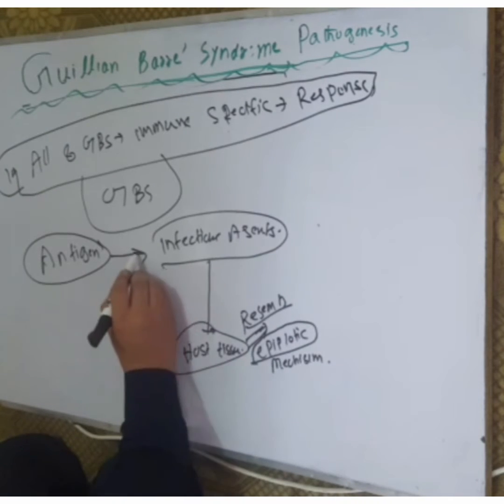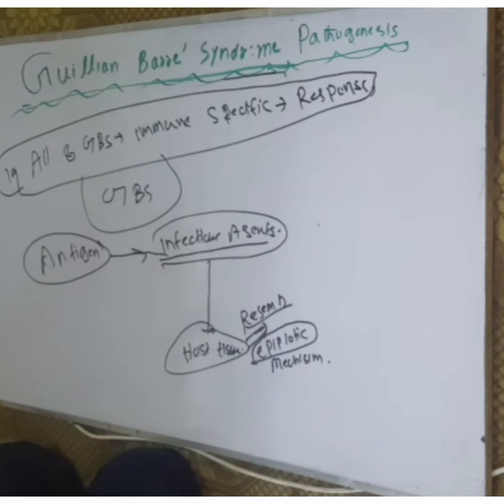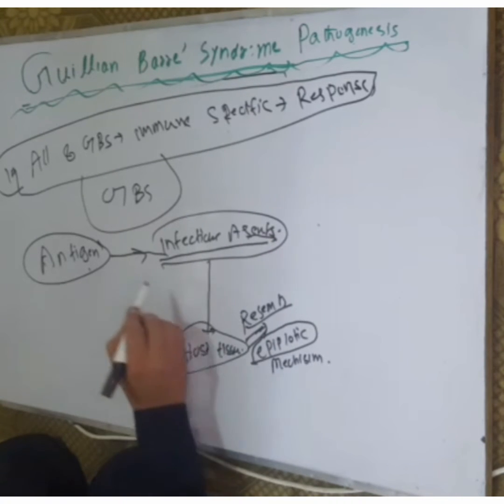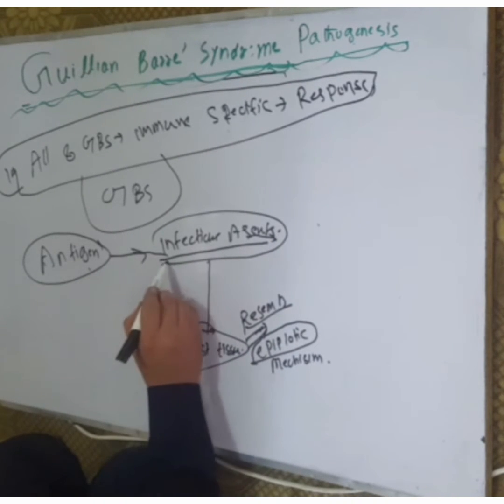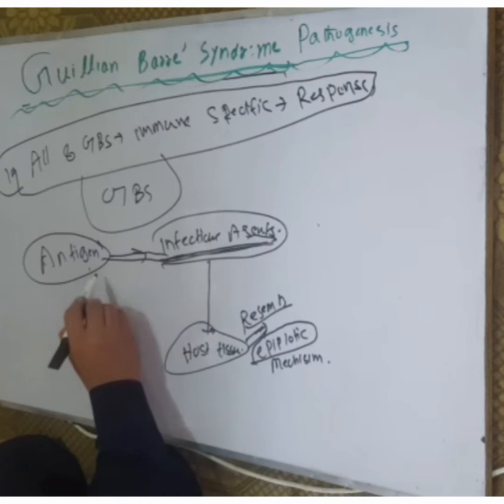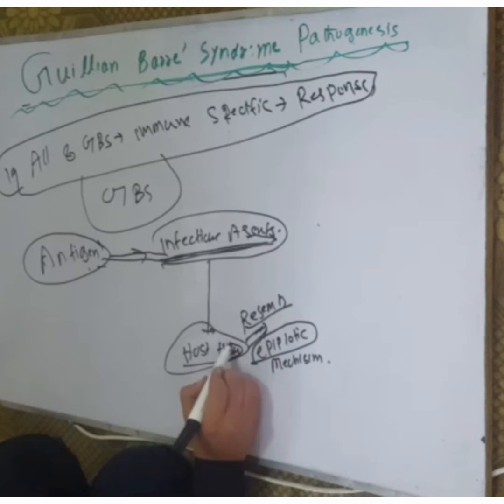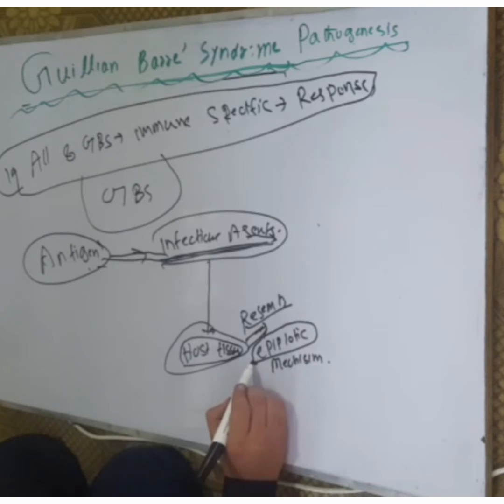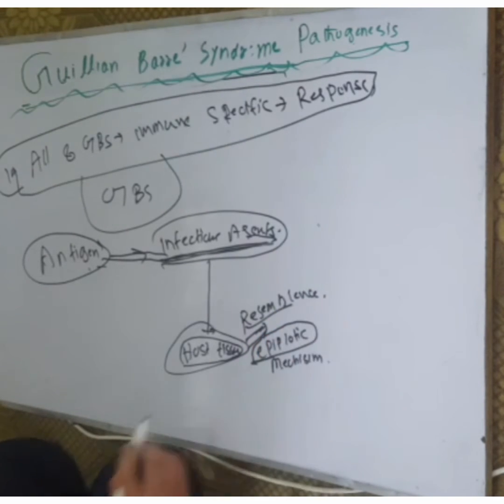These antigens form against the infectious agents, against Campylobacter jejuni, against upper respiratory tract infectious agents, and against upper GI tract infection. These antigens resemble the host cells by the apoptotic mechanism.